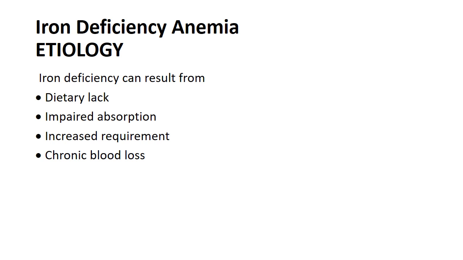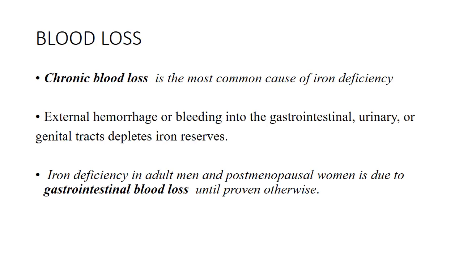Or it may be due to chronic blood loss, for example in the case of peptic ulcer or any cause of chronic blood loss, or it may be due to menorrhagia causing chronic blood loss. Chronic blood loss is the most common cause of iron deficiency anemia.